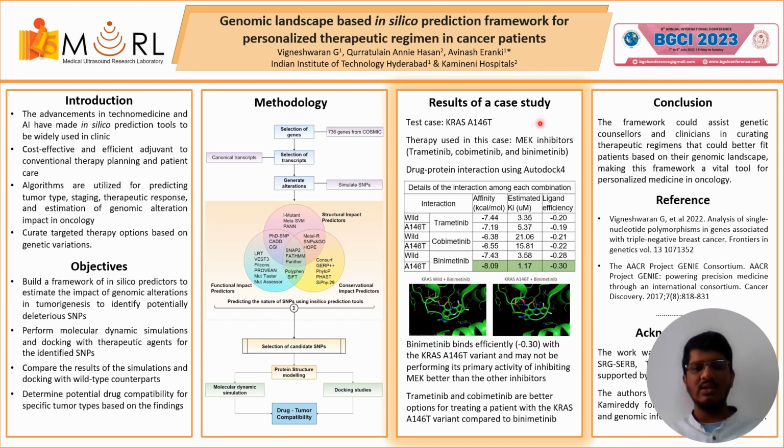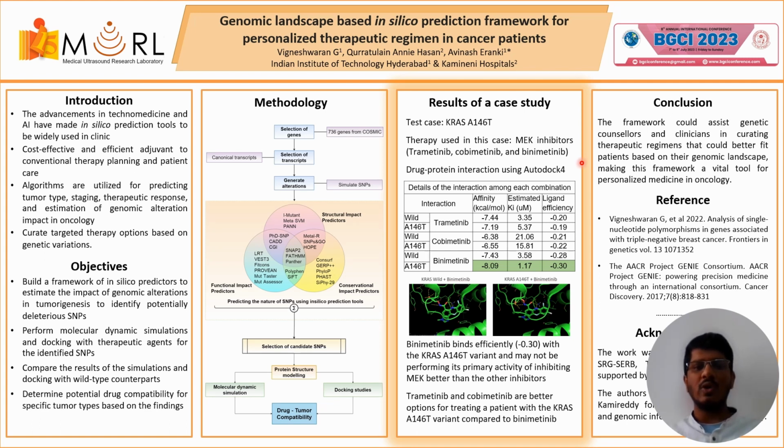The variant considered in this test case is A146T variant of the KRAS gene, which has been reported in multiple solid tumors including adenocarcinomas of lung and thyroid. The first line of therapy used in this case include MEK inhibitors like trametinib, cobimetinib, and binimetinib.